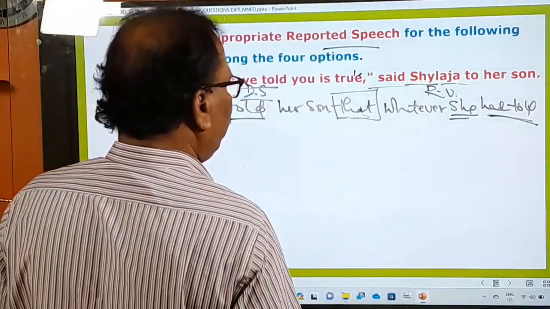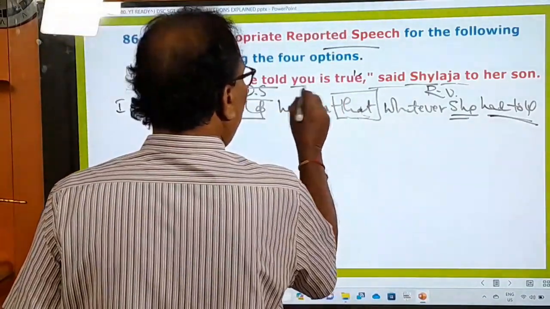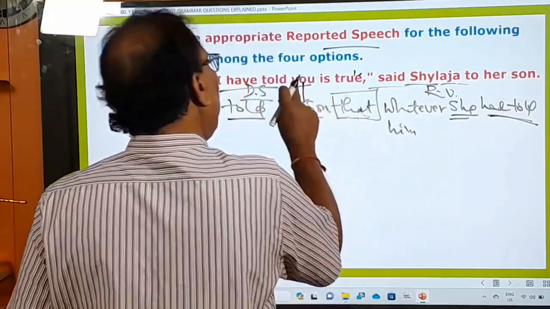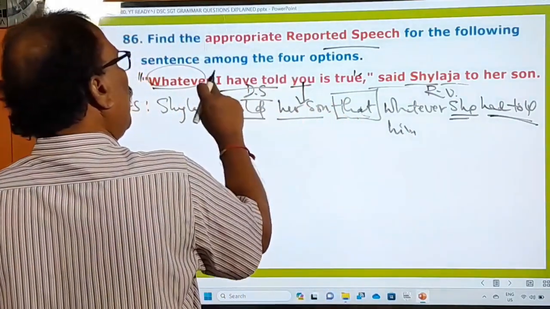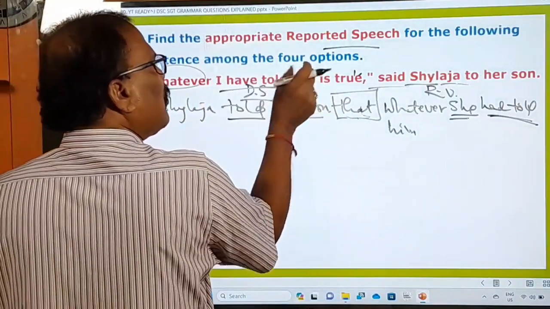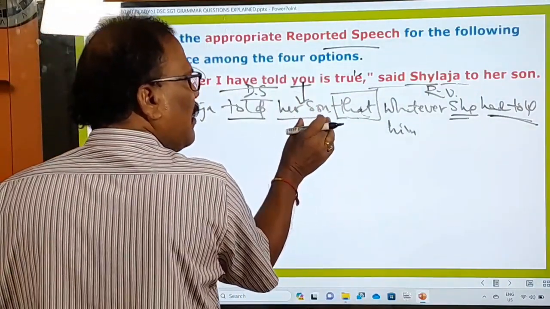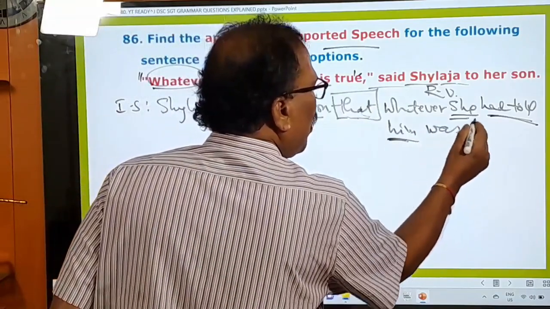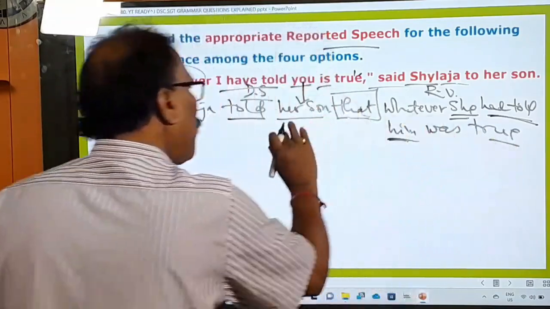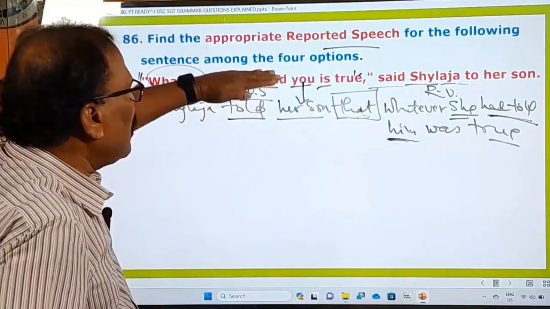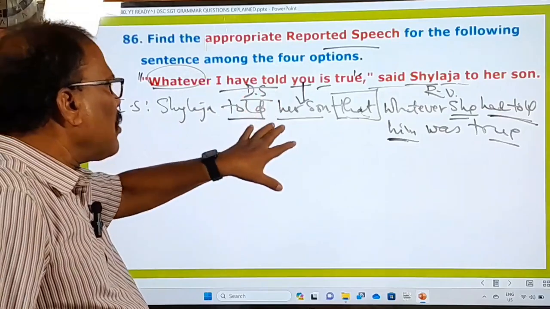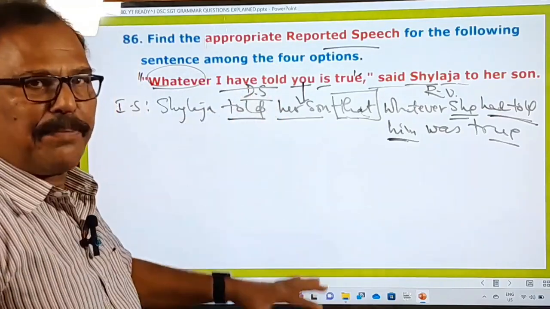And here, after that, you is there. You means who? Her son. Her son means, that's why you have to say him. Whatever I have told you, when you turn this you into son, then it becomes him. Okay. And this must be turned into was. And that is true. So this is how we have to change this sentence into the reported speech. And now let us check whether this answer is there in the given options or not.